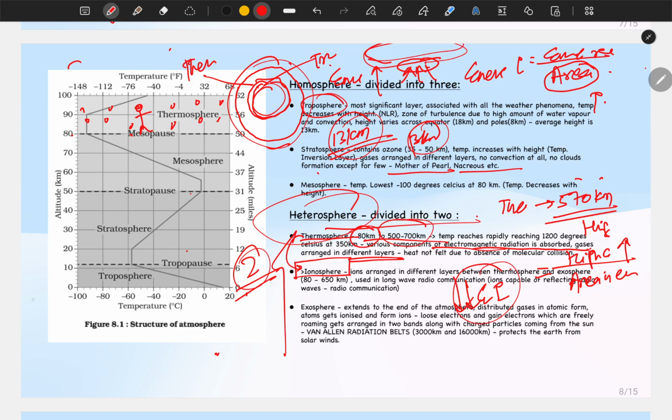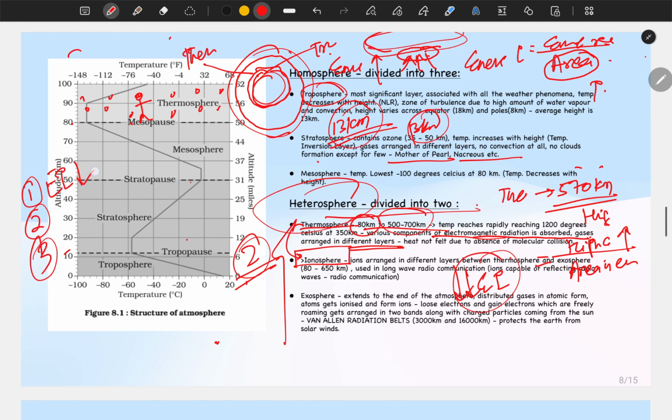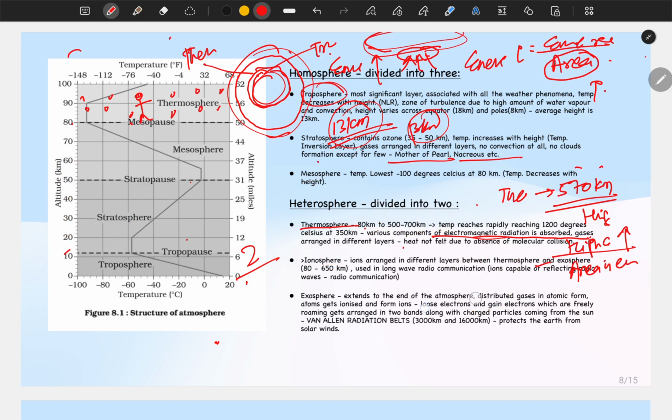That is why if I place you outside, in the thermosphere, you do not feel the heat, because of three reasons. First, energy intensity is not that high. Second, the gases are in atomic form and rarefied, the density of gases is very low. Okay, these things I wanted to discuss with you.